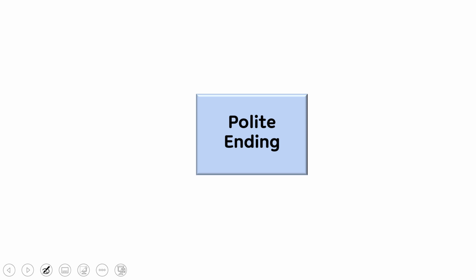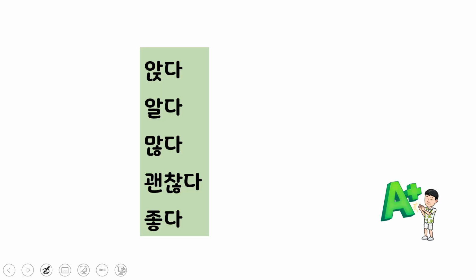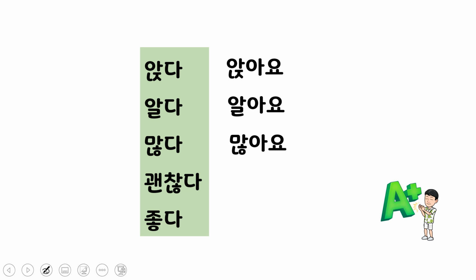Let's practice. You will see words in the left column and they're going to be in the dictionary form. I want you guys to conjugate each word into the polite ending or polite form. 앉다. 앉다 means to sit. 앉다 becomes 앉아요, right? 알다 becomes 알아요. 많다 becomes 많아요. 괜찮다 becomes 괜찮아요. 좋다 becomes 좋아요, right?